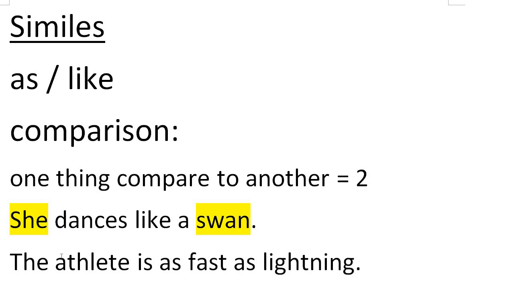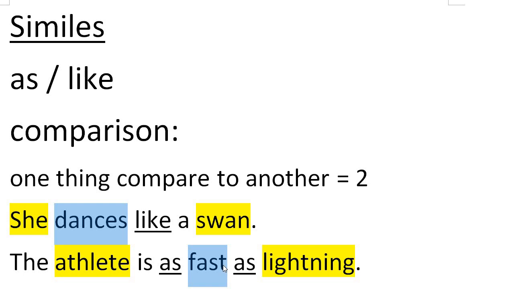Okay, so we have these two, and they're very similar in that you have a person who is being compared to something. Here you have the word like, and here you have the two as words there. Okay. Now, when I say she dances like a swan, the difference here is that dance is a verb and fast is an adjective.